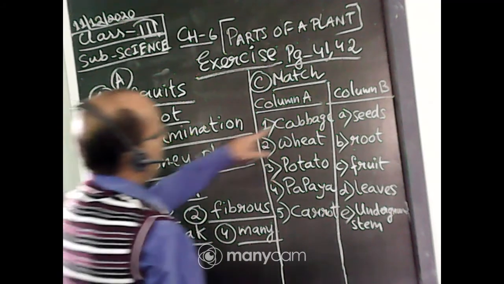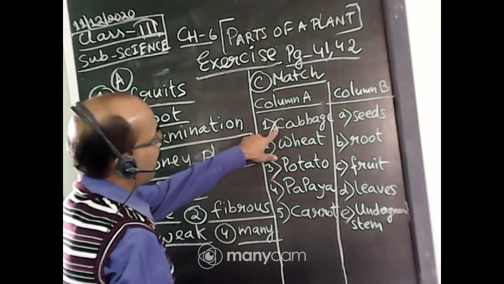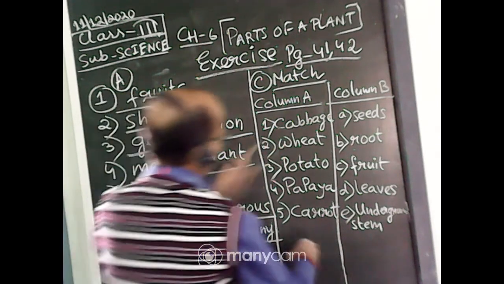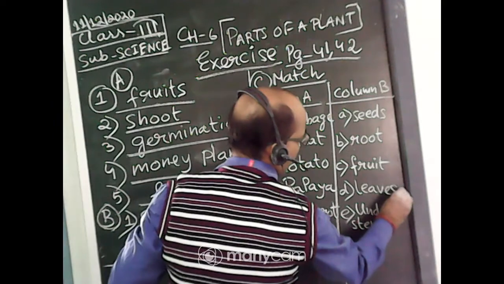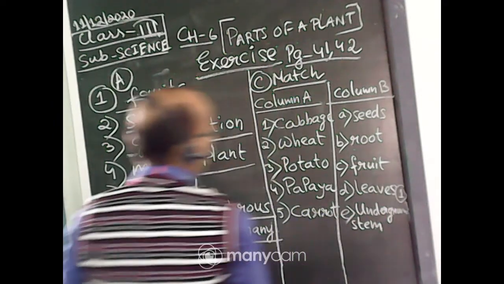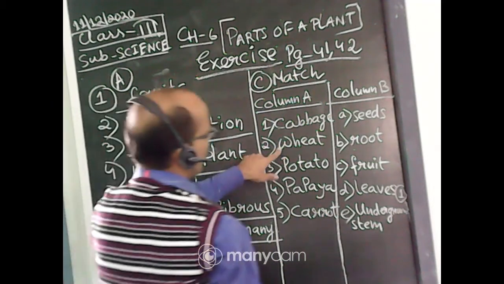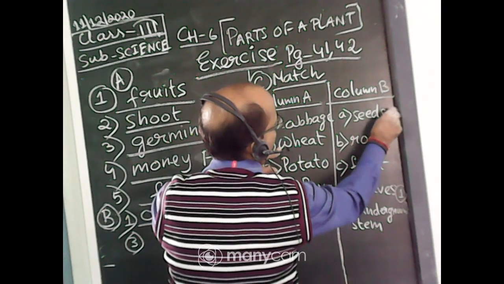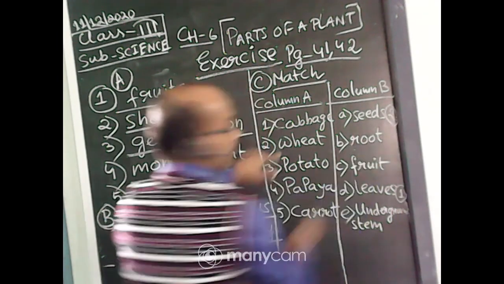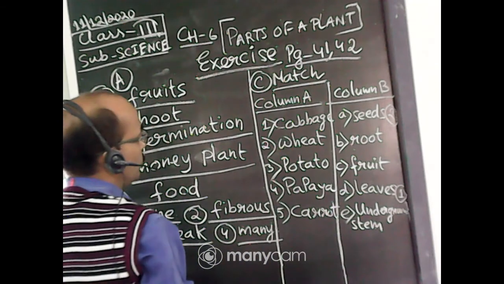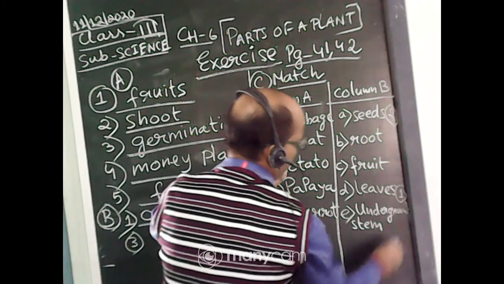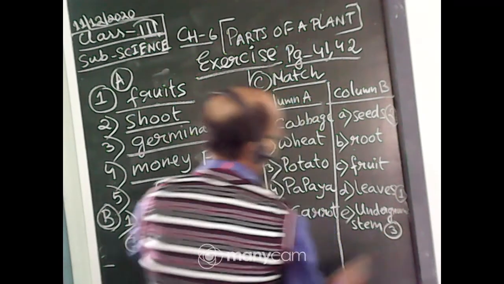Column A, cabbage. Cabbage will be leaves, number 1. Wheat will be seeds, number 2. Potato will be underground stem, number 3.